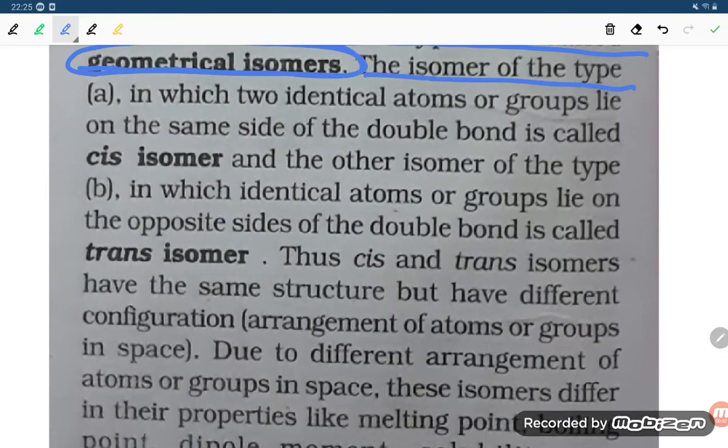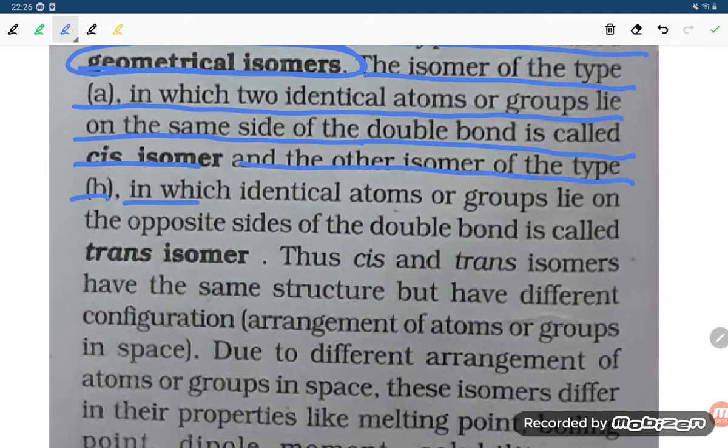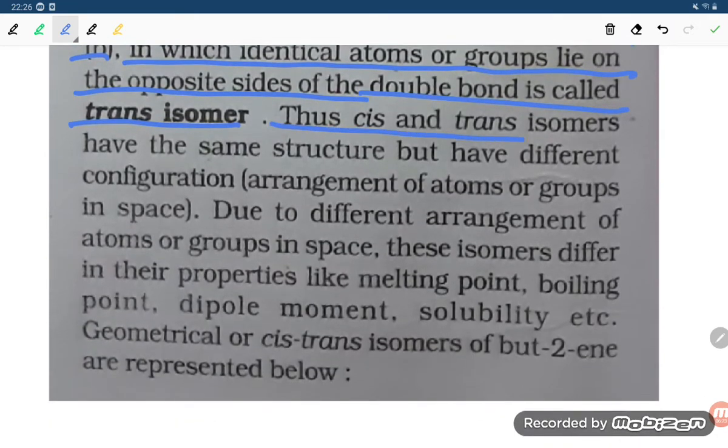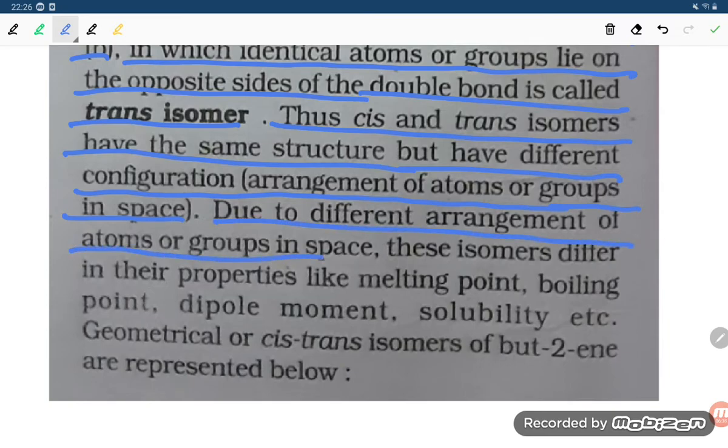The isomer of type A, in which two identical atoms or groups lie on the same side of the double bond, is called the cis isomer, and the other isomer of type B, in which the identical atoms or groups lie on the opposite side of the double bond, is called the trans isomer. Thus, cis and trans isomers have the same structure but a different configuration, that is, a different arrangement of atoms or groups in space. Due to the different arrangement, these isomers differ in their properties like melting point, boiling point, dipole moment, solubility, etc.